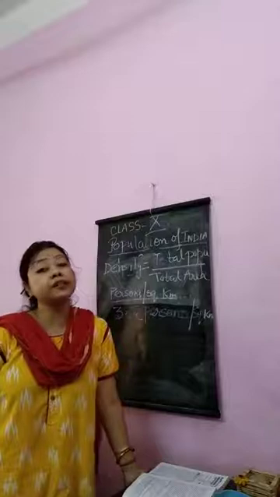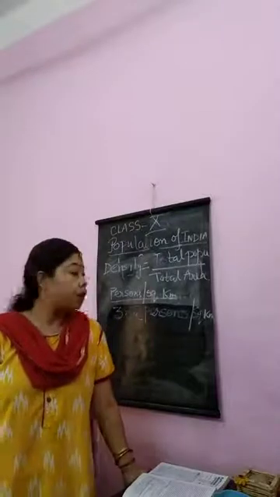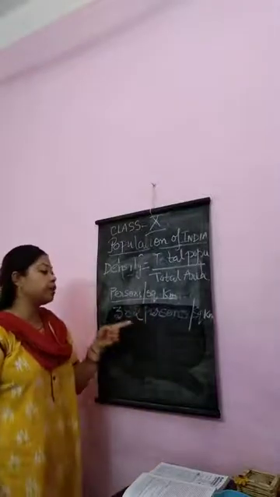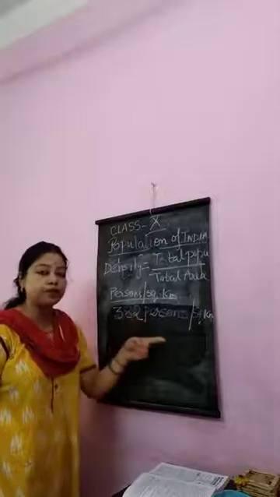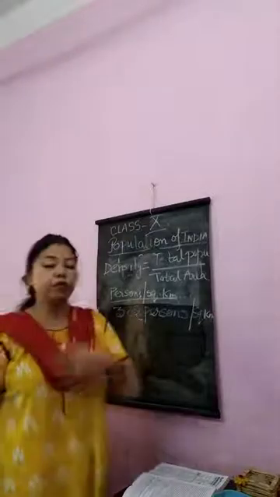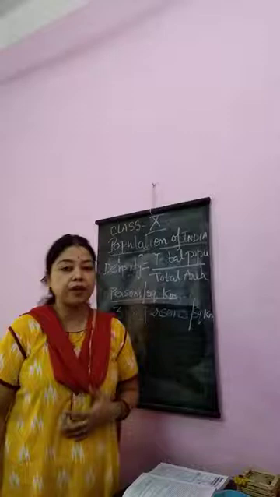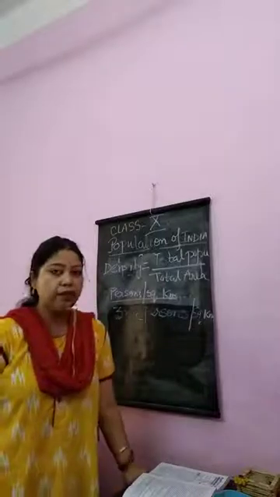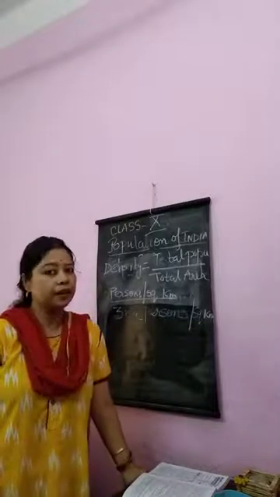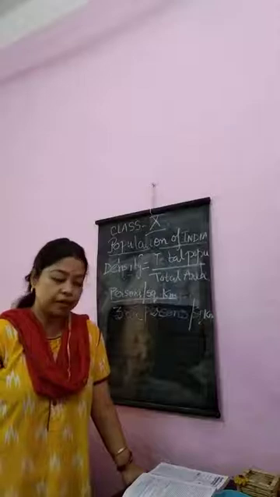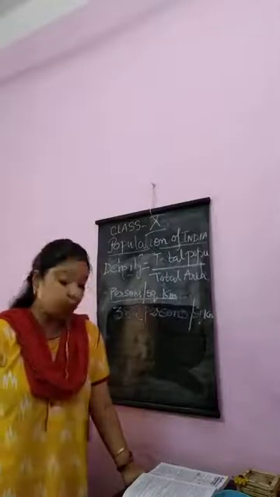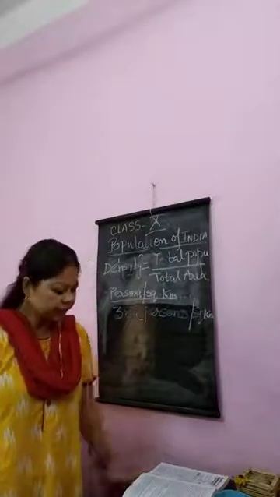Then what is density of population? The density of population of our country is 382 persons per square kilometer. The most densely populated states are Bihar, West Bengal, then Kerala, and then Uttar Pradesh. Okay, up to this clear?